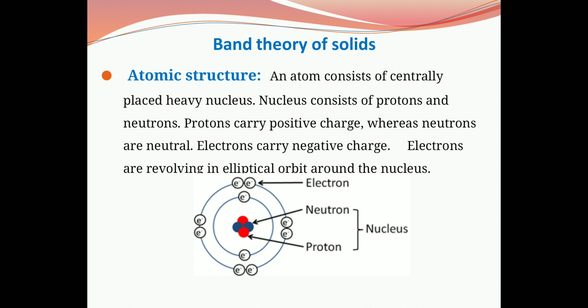This diagram shows electron, neutron, proton and nucleus. There are different numbers of orbits, and in those orbits electrons are revolving in elliptical orbits.